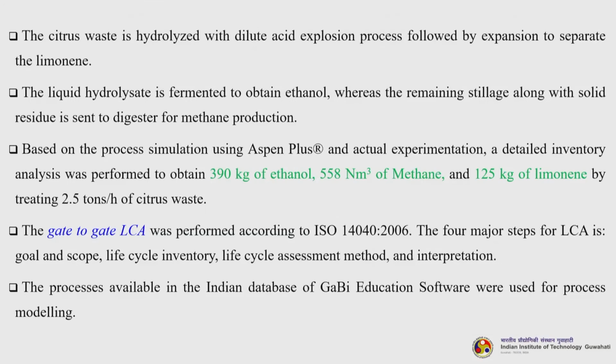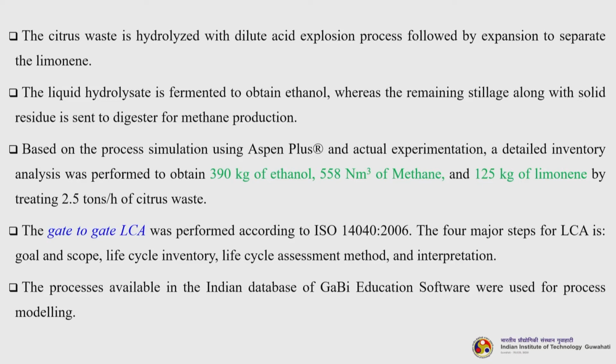The citrus waste is hydrolyzed with dilute acid explosion process followed by expansion to separate the limonene. Now, I am just going to discuss how this has been carried out, that means how the biorefinery study has been done and what assumptions have been taken, all these things we are going to discuss. Okay. So, the liquid hydrolysate is fermented to obtain ethanol, whereas the remaining stillage along with the solid residue is sent to digester for methane production, basically anaerobic digestion.